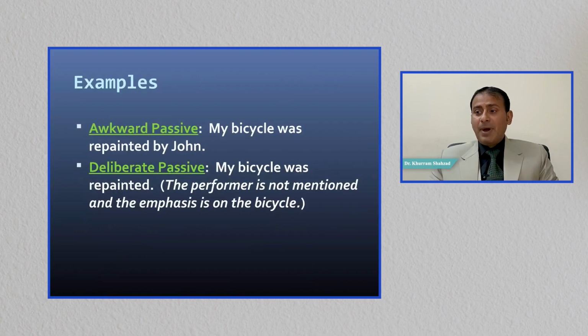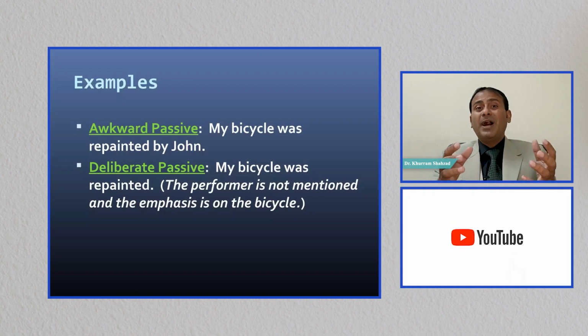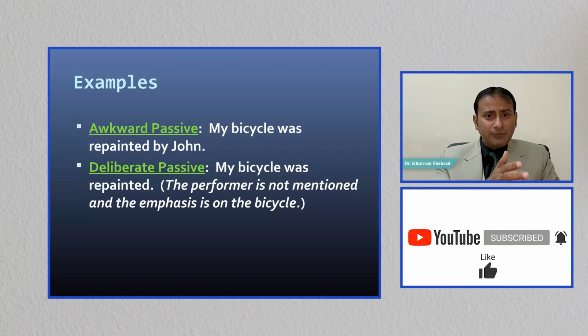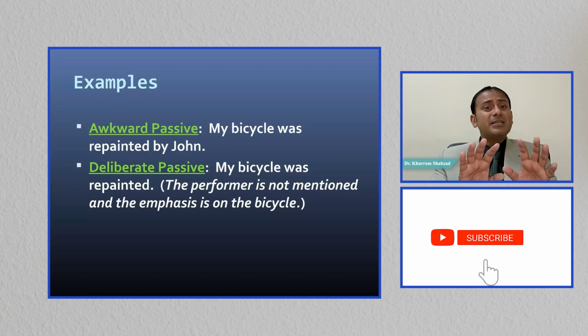Awkward passive voice. My bicycle was repainted by John. My bicycle was repainted by Ali. So, deliberate passive. My bicycle was repainted. Now, this looks quite good because for you, your bicycle is more important. And by John or by Ali is not important to you. Otherwise, you could have used the active voice. So, since you are using the passive voice, by phrase is not important. Keep this thing in your mind.